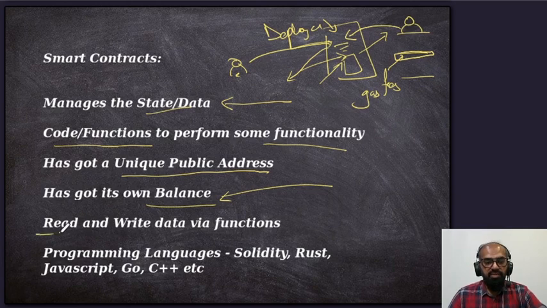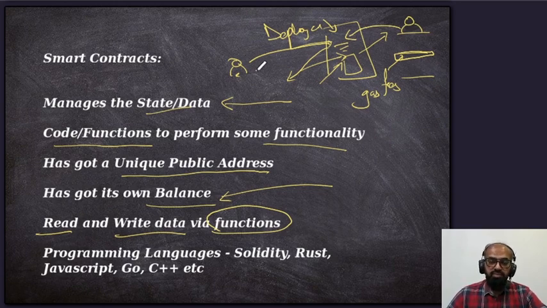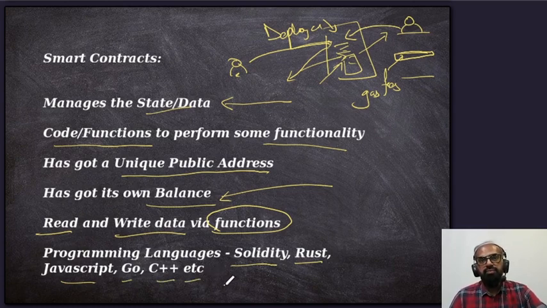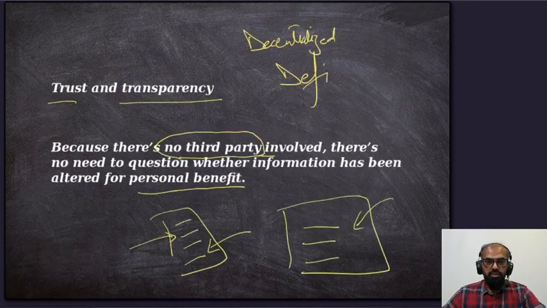And then we can read and write data via functions. When we say write data, we mean that we need to update the states. For example, tokens are minted, and funds need to be transferred. These are operations. And there are several programming languages in which we can write this code. Solidity is used for Ethereum and such contracts, Rust, JavaScript, Go language, C++, etc. So there are several languages in which smart contracts are written. Now this was an overview of what blockchains and smart contracts are.